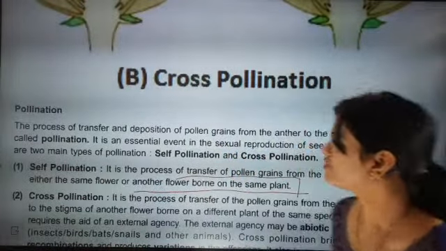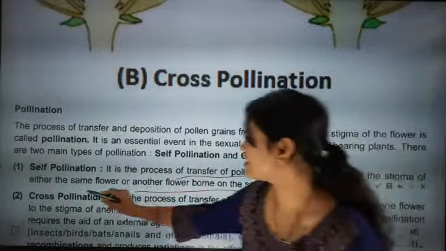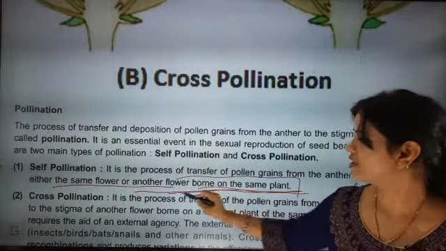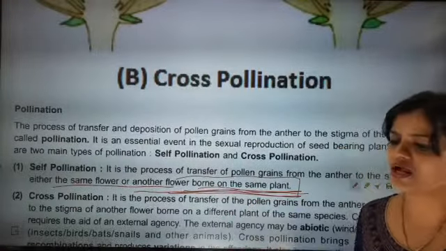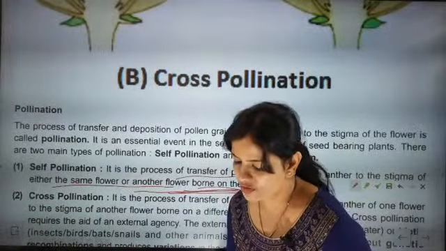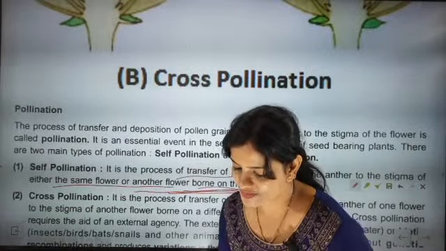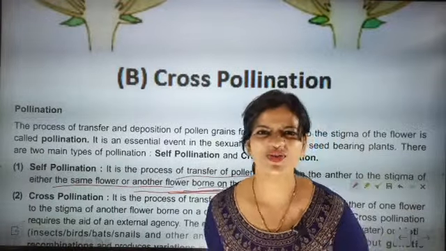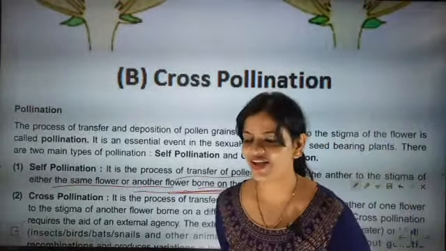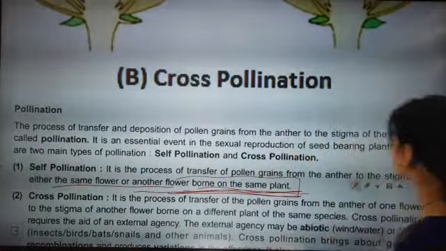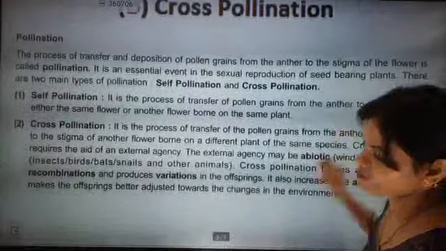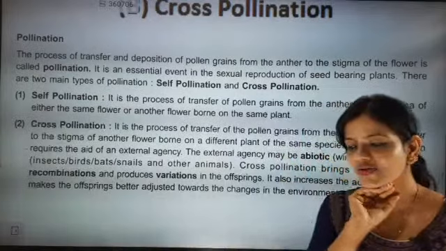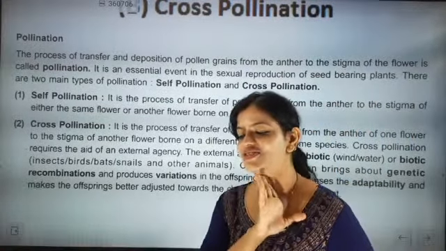See, look here beta, first we have understood this part: same flower or another flower born on the same plant, they both result from self-pollination. Yes, that is what I said, beta, I used the word sterile and I used mule. Understood, Tanishka? I used two words together. I talked about mule also, and then I said sterile also.